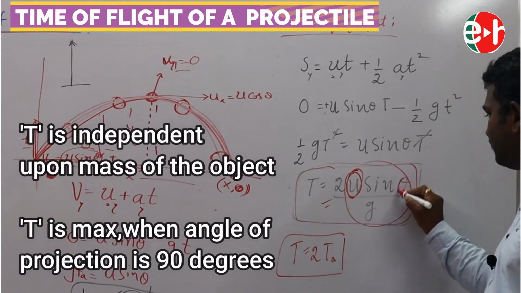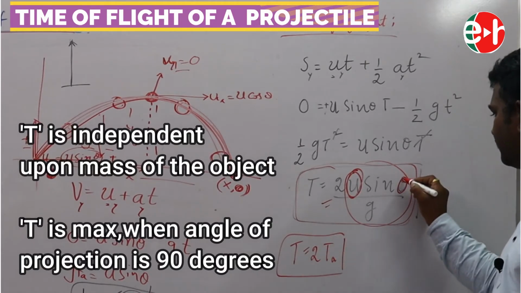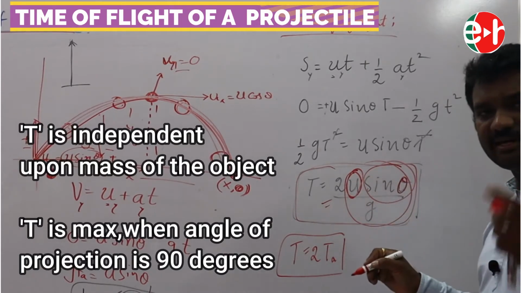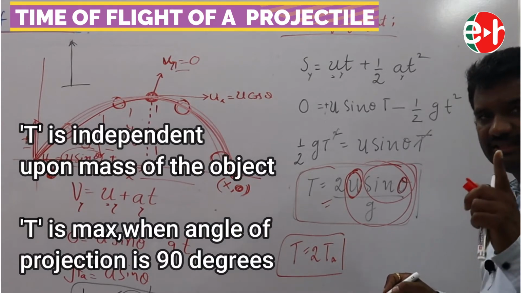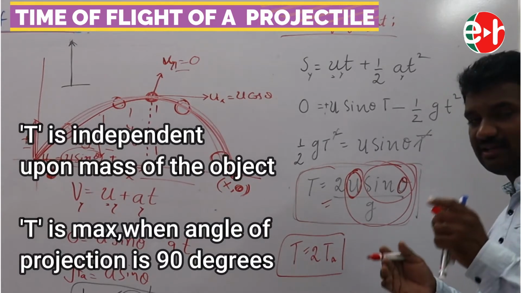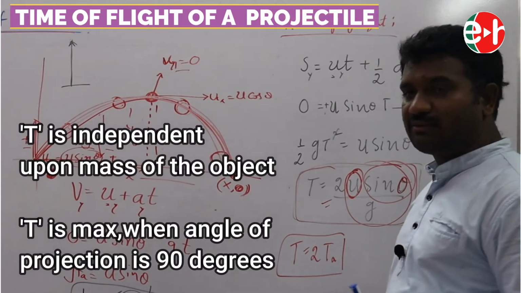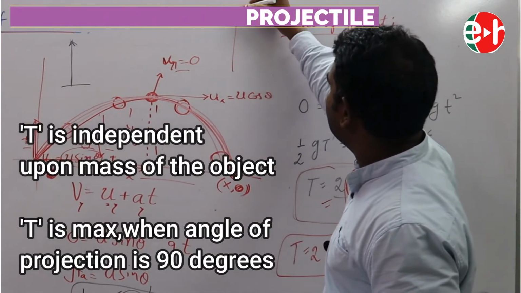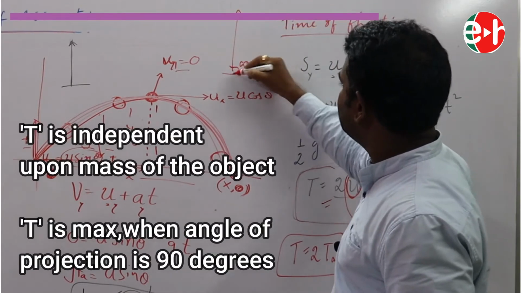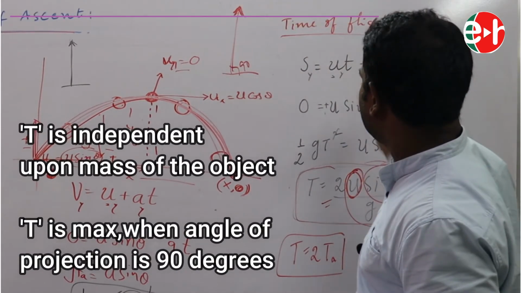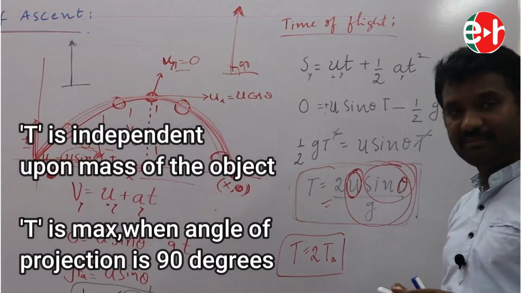So, when do you think the time of flight is maximum? When sin theta is maximum. The max value of sin theta is 1. So, it is possible only when theta equals 90 degrees, meaning when it is thrown vertically upwards. So when an object is projected vertically upwards, the time of flight is maximum. Is it clear?